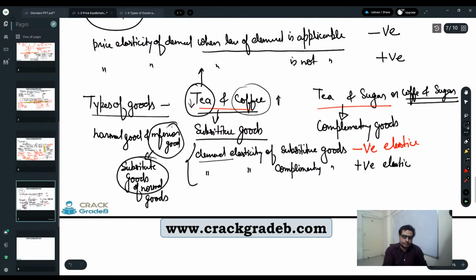Is it clear? They do ask this question straightforwardly. It is a straightforward question. There is a positive relationship in complementary goods.